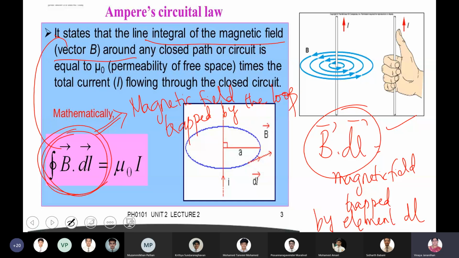Please make a note of it. Write the statement, boys. 10 minutes gone for only explaining this. So B dot dl is the magnetic field trapped by the small element dl. Line integral for the entire loop, that is what we call line integral B dot dl. It is the magnetic field trapped by all the elements, or I can say trapped by the loop, mu naught into I. Is that fine?